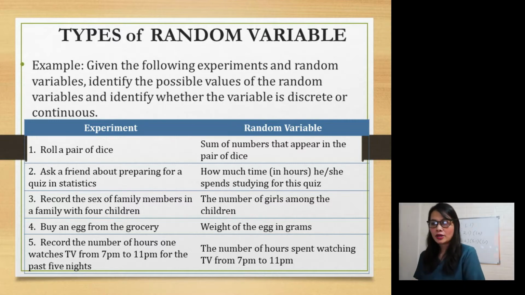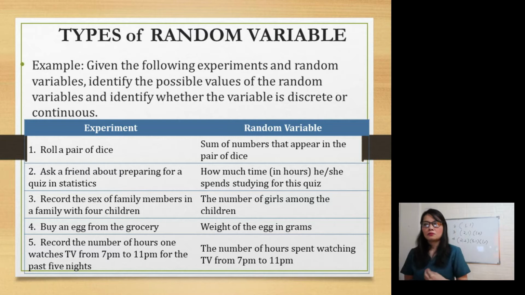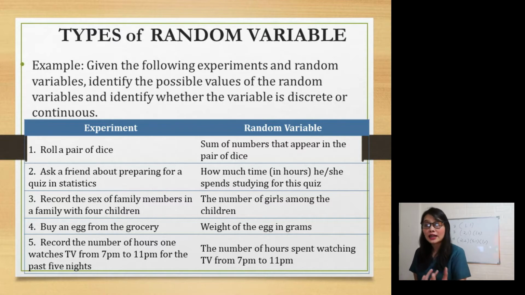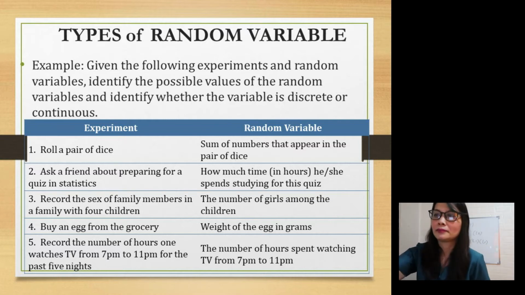Next, weight of eggs in grams. Continuous. Obviously, because it's measurable. So that is the difference between discrete and continuous. Again, when we say discrete, you can count it. But when we say continuous, it's measurable quantities.